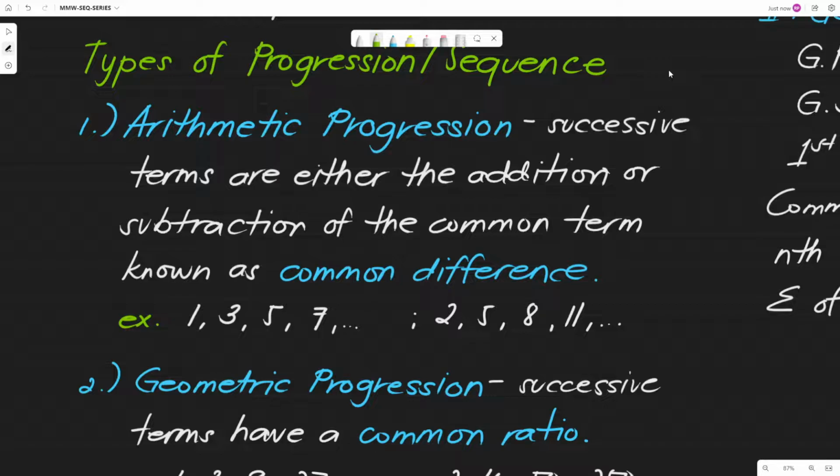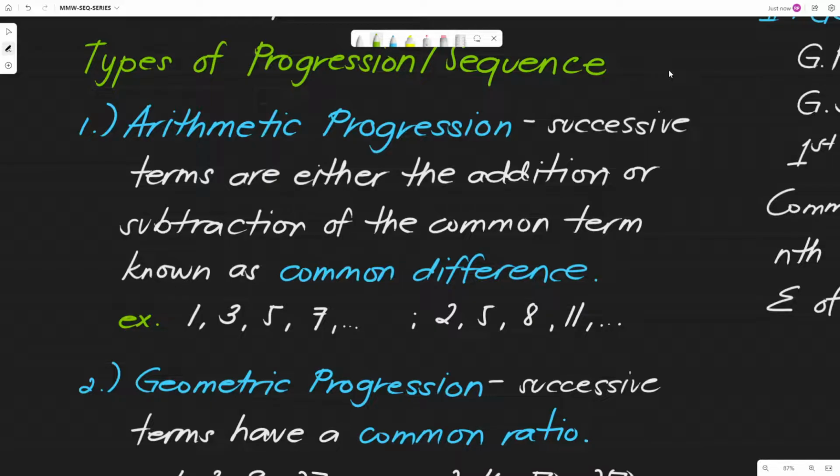So technically we're just adding numbers, and yung ina-add natin on every term na nakukuha natin is what we call a common difference. For example, yung sabi ko nga kanina, 1, 2, 3, 4, 5, 6, 7, 8, 9, actually, that is an arithmetic progression. Ang common difference nun ay 1. So 2 minus 1 is 1, 3 minus 2 is 1, so on and so forth.